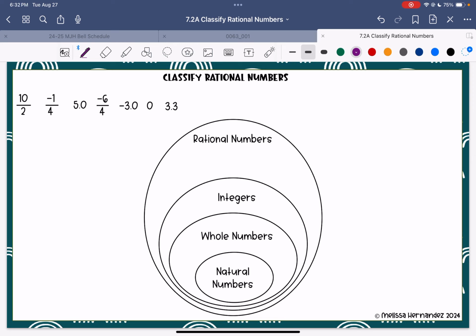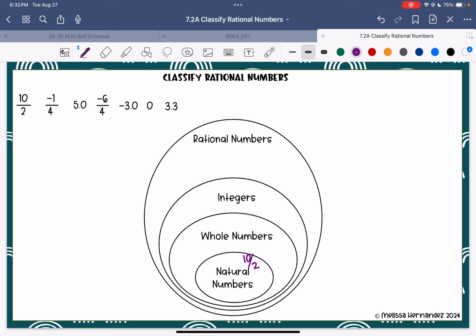It doesn't matter if they're positive or negative, but they have to actually be a fraction, decimal, or percent, even after you simplify. So 10 over 2. My favorite mistake is kids go, that's a fraction, I'm going to put it in rational numbers. Well, you don't put it in rational numbers because it simplifies to 5. And since you count with 5, you're actually going to put it in the natural counting numbers.